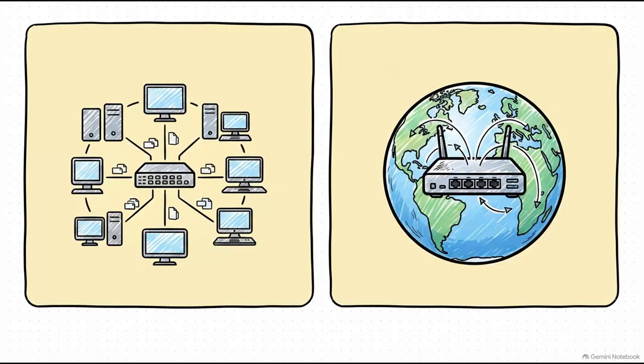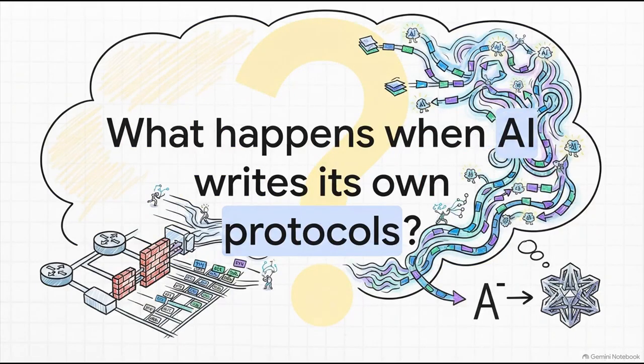So if you remember nothing else, the crucial takeaway from this explainer is this distinction. The data link layer is your local delivery system. It uses frames and switches to move data locally. The internet layer is your global highway system. It uses packets and routers to carry your data across the world. The entire magic of the internet is really just these two layers working together in perfect harmony, orchestrated by those strict, uncompromising protocols. Which brings us to a final, pretty wild thought.